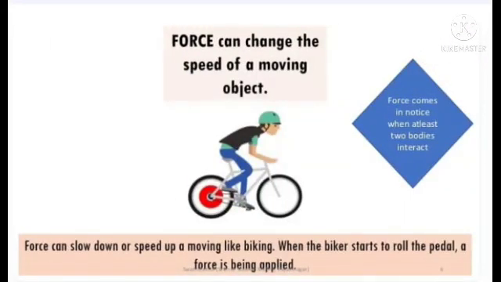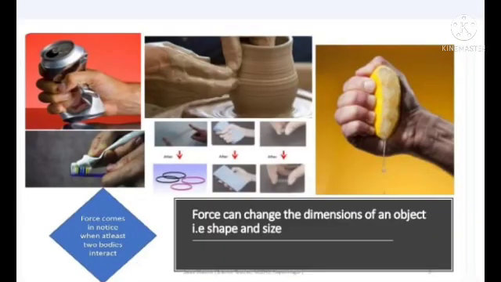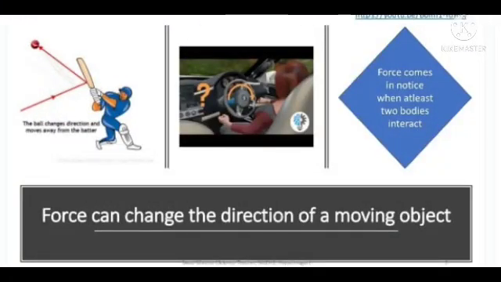Force can change the speed of a moving object. Force can slow down or speed up a moving object, like a bike: when the bike starts to roll, the pedal or a force is being applied. Force can change the state of a body, that is from motion to rest or from rest to motion. Force can change the dimensions of an object, that is the shape and size. Force can change the direction of a moving object.